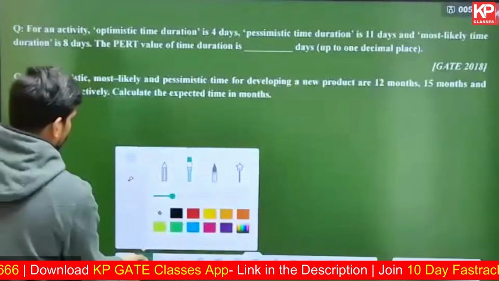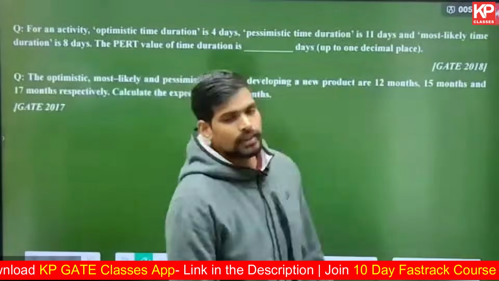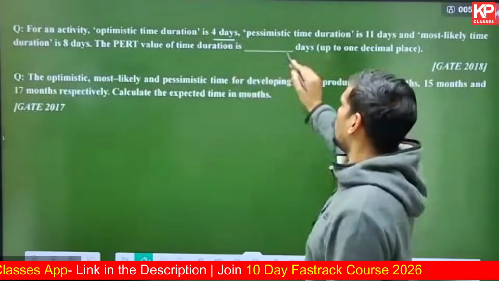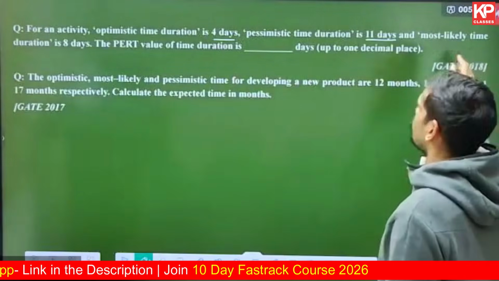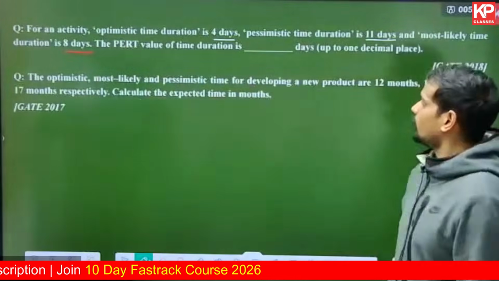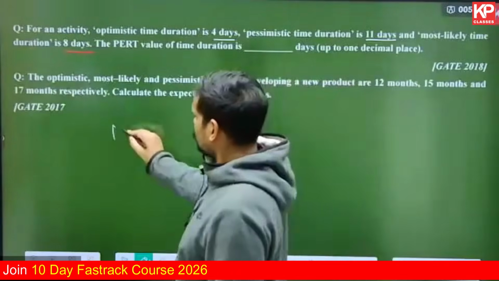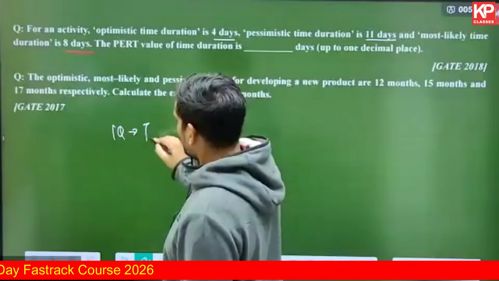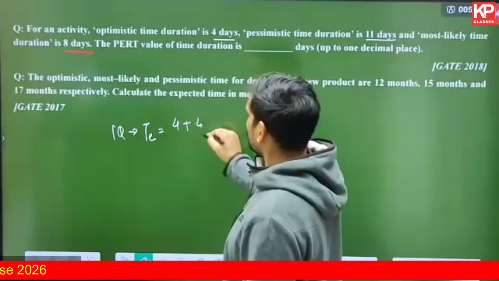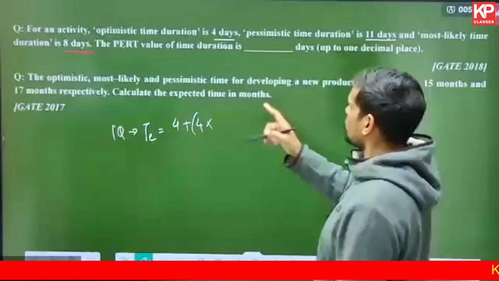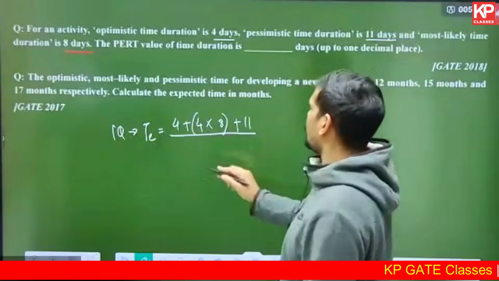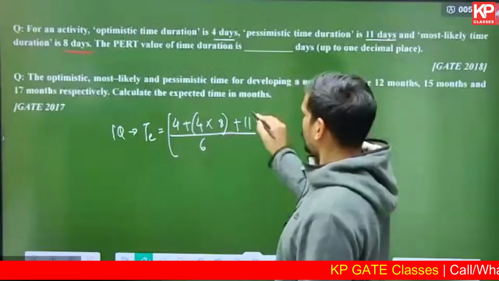Let's look into some numericals on this concept. The first one, this is a 2 marks numerical from GATE 2018. For an activity, the optimistic duration is given as 4, pessimistic duration is given as 11, most likely duration is given as 8, something between 4 and 11. So what is the PERT duration? Can you calculate and tell me for the first question? The PERT duration or expected time will be optimistic time plus the most likely time counted 4 times, most likely time is 8 days, and pessimistic time is 11 days, divided by 6.